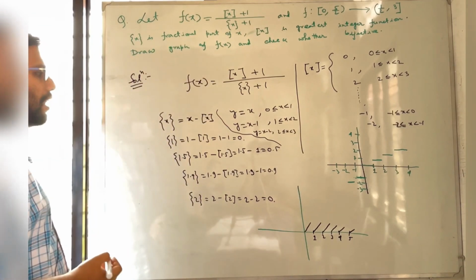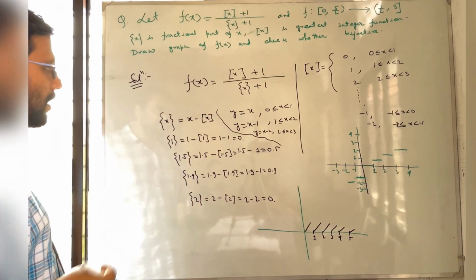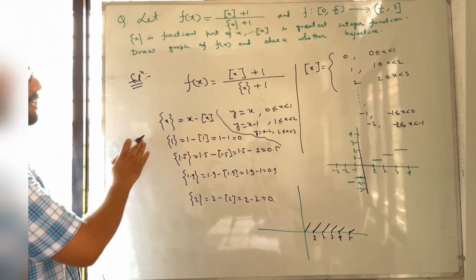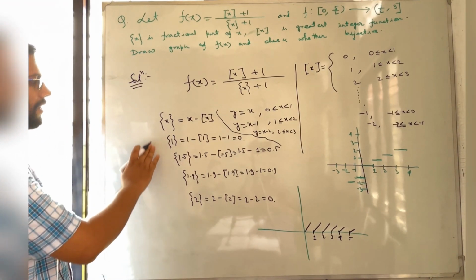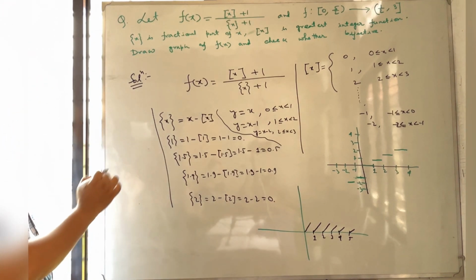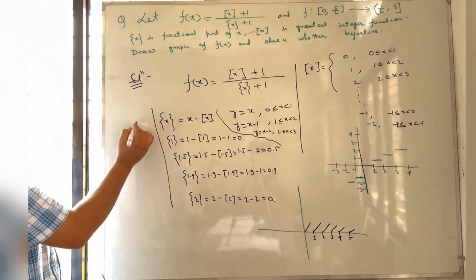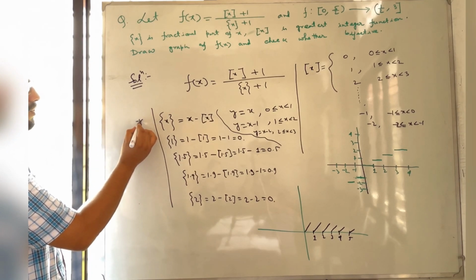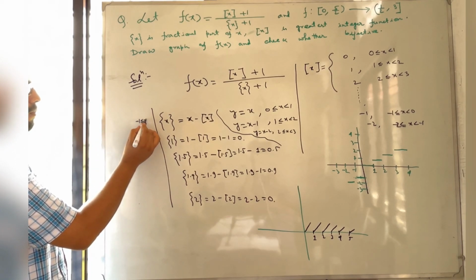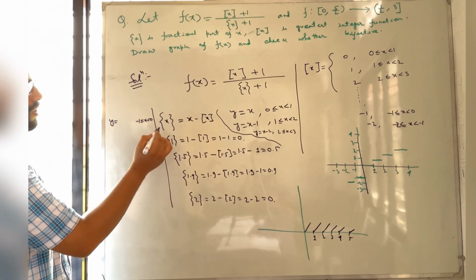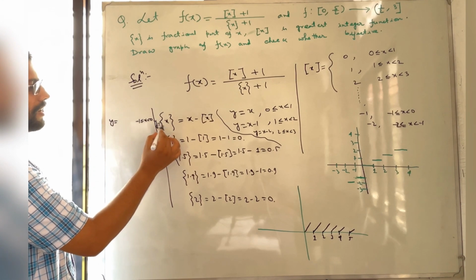Okay. Now we will check the rest, the negative part. If we take x in the interval minus 1 to 0, then y is the fractional part of x.